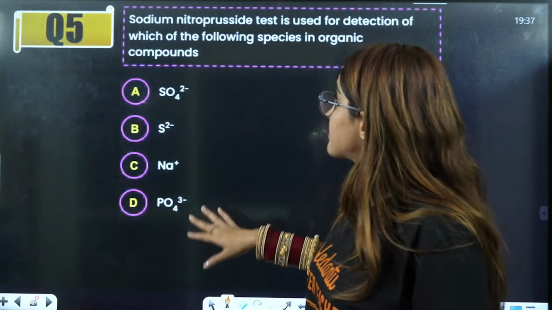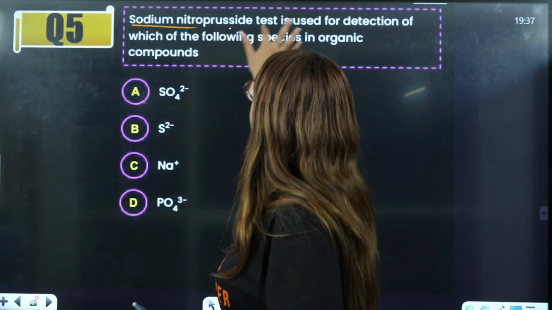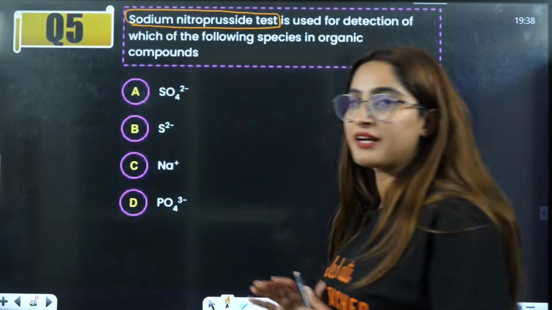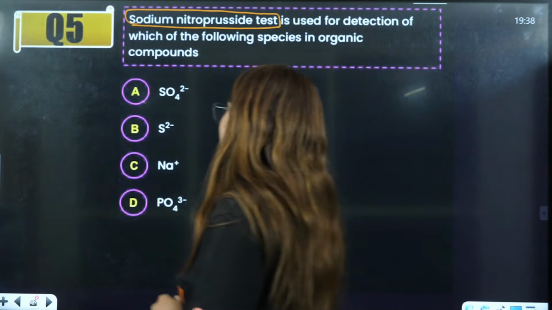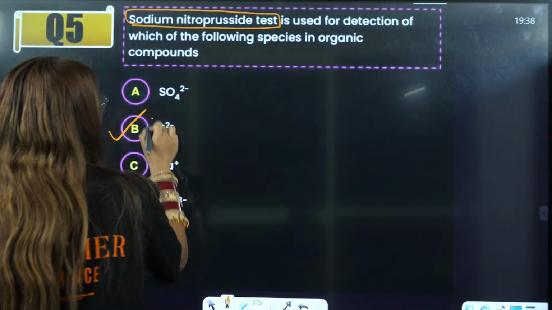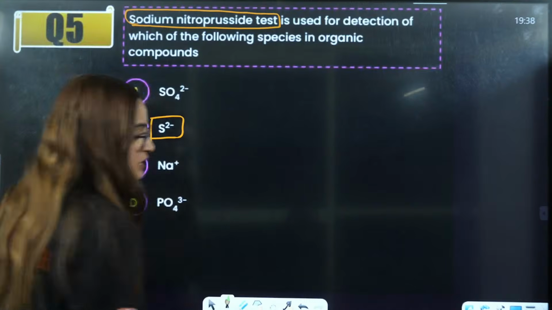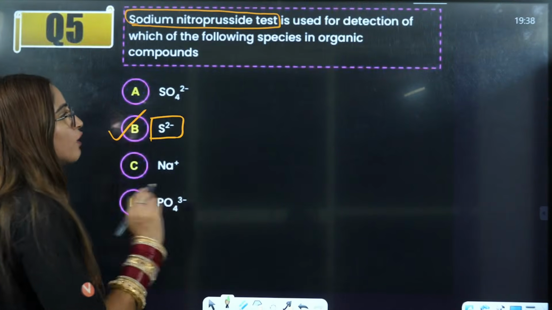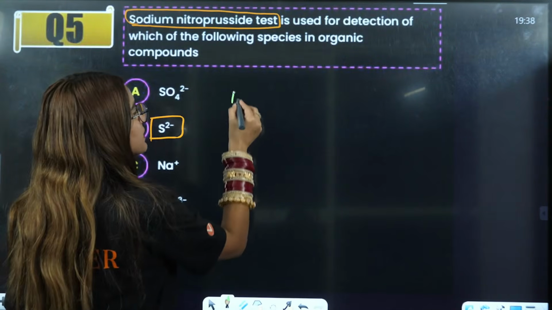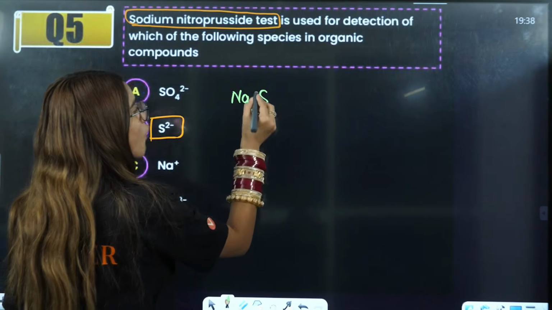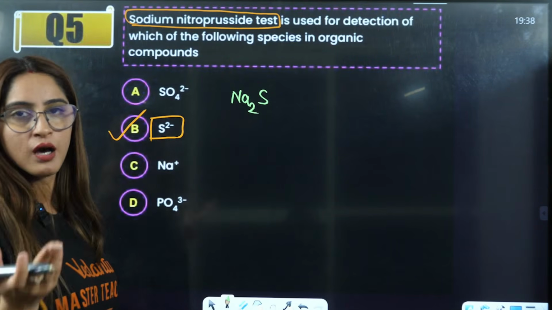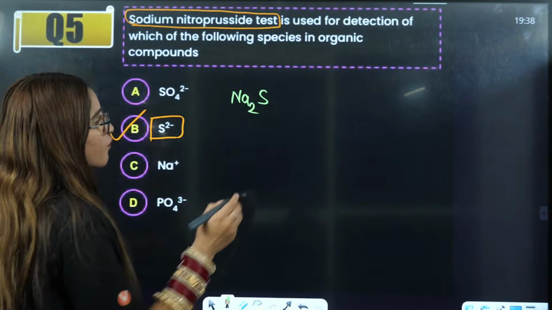It's not like they have asked you the color of some precipitate, then I would say it is a tough question. They are simply asking you, this test is used for which identification? So, beta, it is the identification of S2-. We know that Na2S is formed after sodium Lassaigne's test.